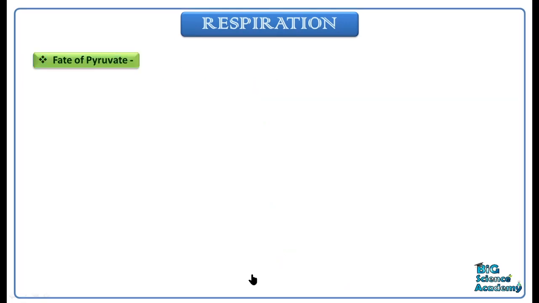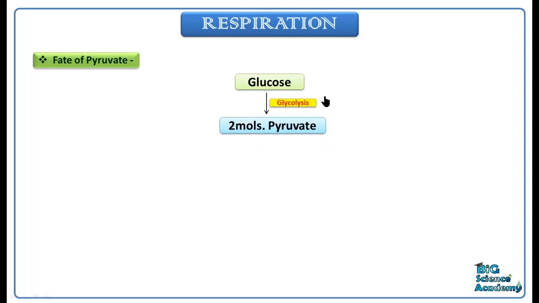So the next is the fate of pyruvate. We have seen that at last the glycolysis produces the pyruvate molecule. The pyruvate molecule is produced when glucose molecule is converted to pyruvate with the help of glycolysis process. Okay. So the 2 molecules of pyruvate can now enter in 2 different conditions.